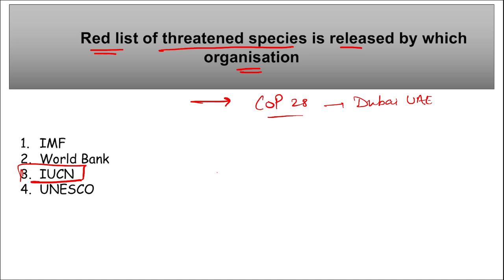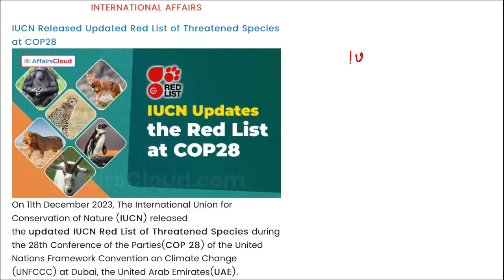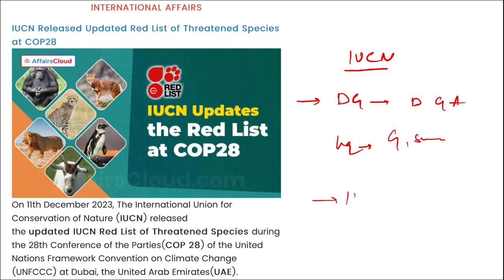This updated IUCN list includes 1,57,190 species, of which 44,016 are threatened with extinction. Right? So moving on. Remember, if we talk about IUCN, International Union for Conservation of Nature, Director General here is Dr. Grethel Aguilar, and headquarters of IUCN is in Gland, Switzerland. It was established in 1948. Correct? So this Red List is released by IUCN.